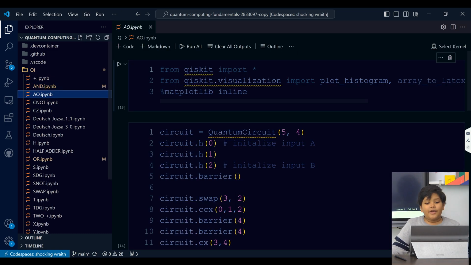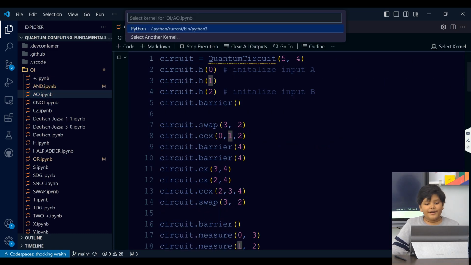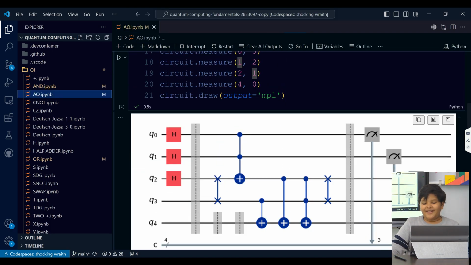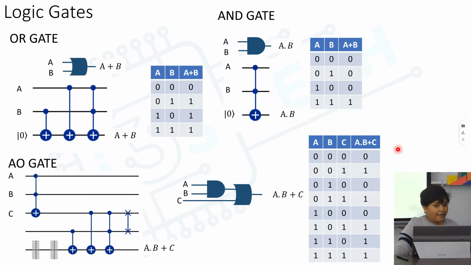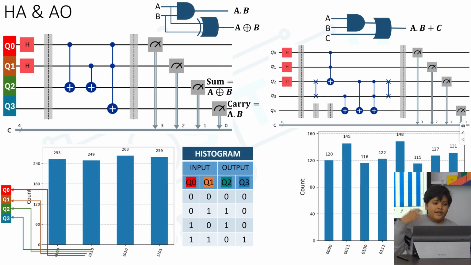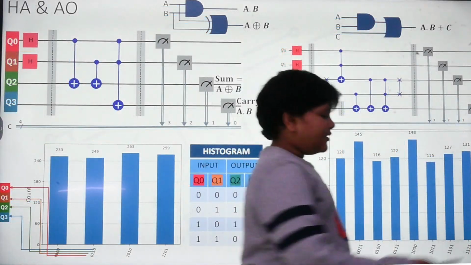Now there's also an AO gate, which I have already done with quantum parallelism. It is pretty lengthy, but it will work. See, this is it. Next, I'll be showing you the half adder and the AO, a little bit more detailed. And I'll go up to the board and explain it. So this is the HA and AO. I'll just be standing up and explaining it.